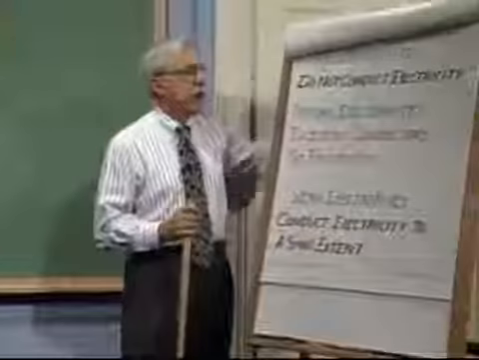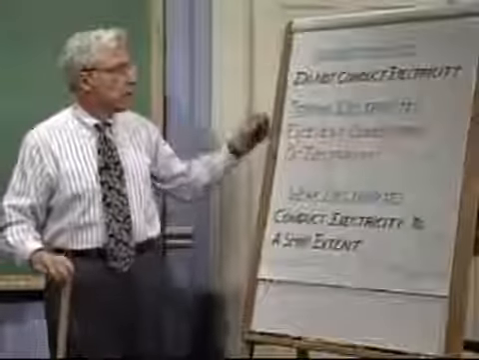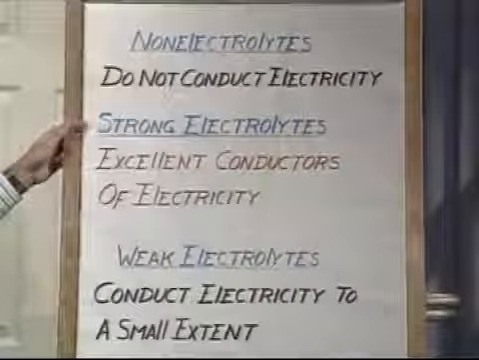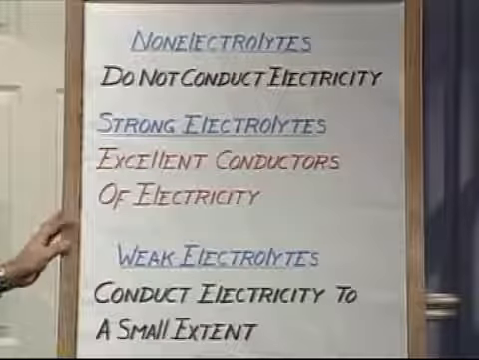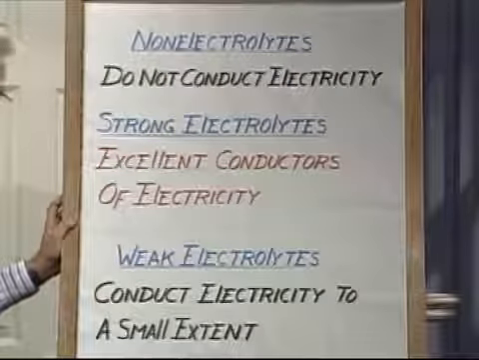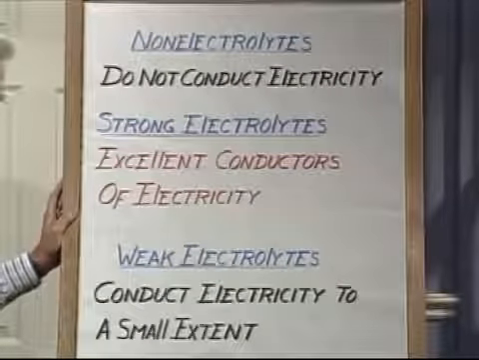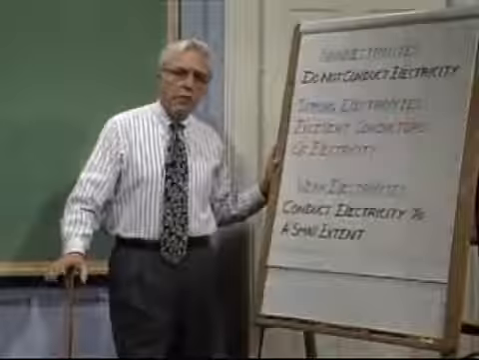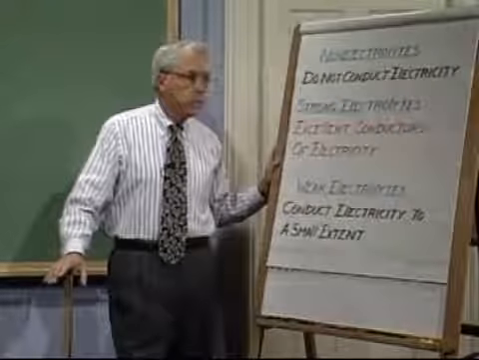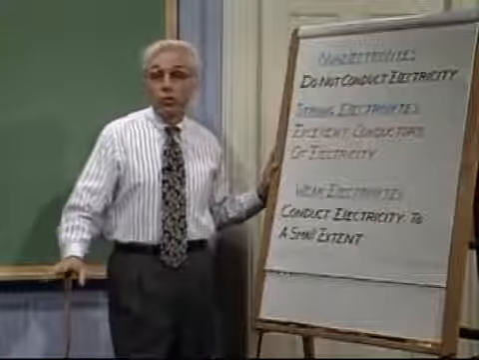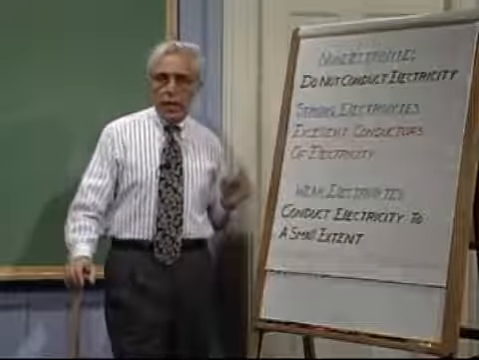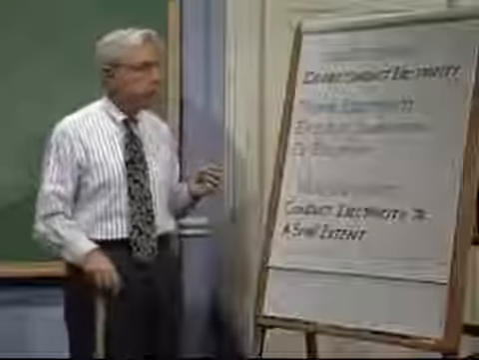Substances are often divided into three categories, what are called non-electrolytes, strong electrolytes, and weak electrolytes. And this breakdown is based upon whether or not when you dissolve these substances in water, the solution that's formed will or will not conduct electricity, and how well it will conduct electricity.